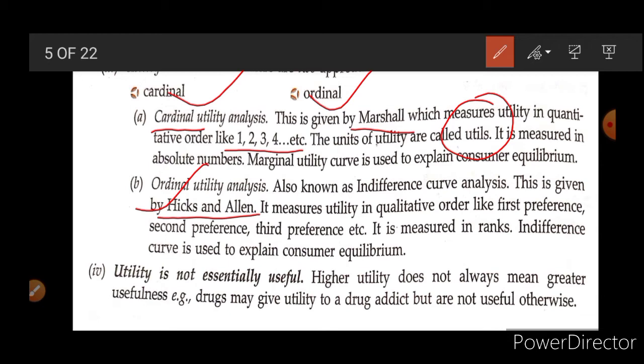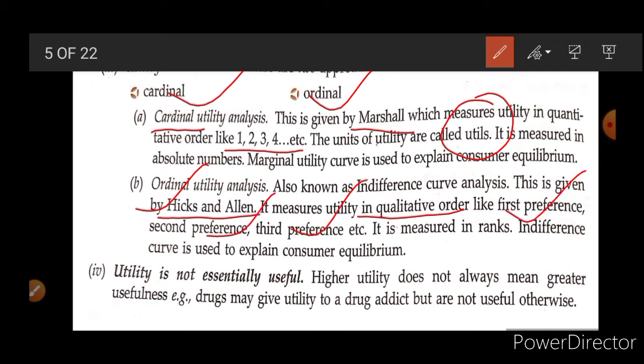And you also cannot explain it. Why? Because it is a matter of feeling. So Hicks and Allen explain that utility is a matter of feeling, it is a psychological thing, then how can we measure it exactly? So they tell that we can measure utility in qualitative order, like we can give rank first, second, third.